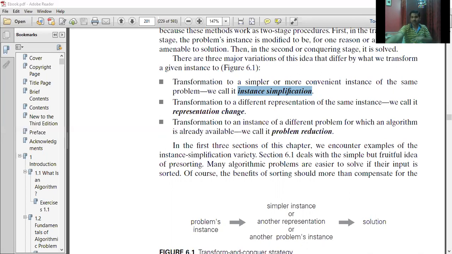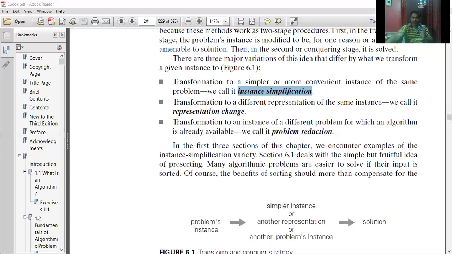That is i plus 1 here. So if it doesn't match, finally I'm supposed to return a true value here. If I want to estimate the efficiency of that, this problem, as I already mentioned, has two stages. One is the transformation and another one is the solution, that is conquer. T of n sort.